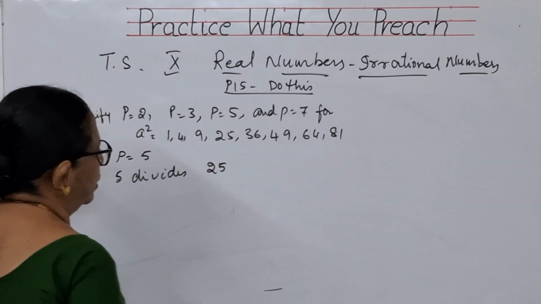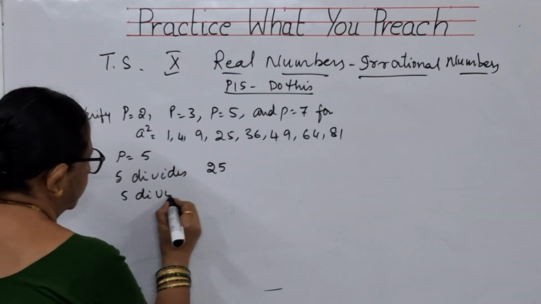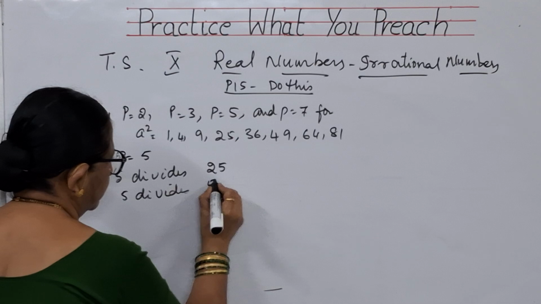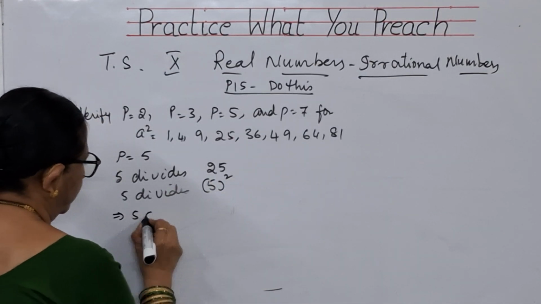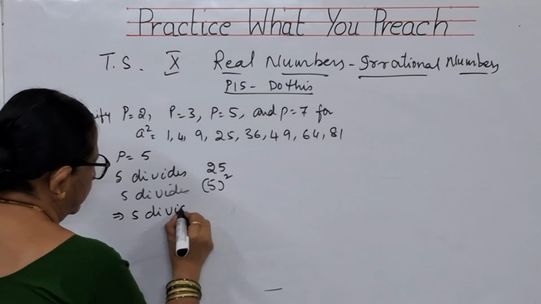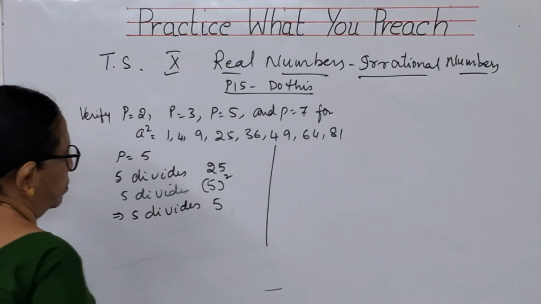Is there any other number, children? Nothing. That means 5 divides 5 squared. 5 divides a squared. This implies 5 divides a. This is about 5, children.